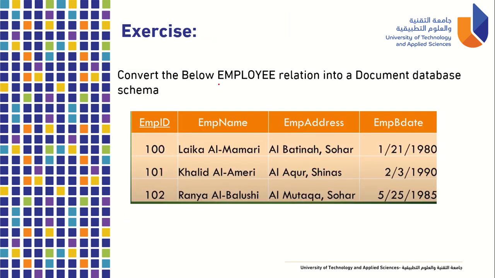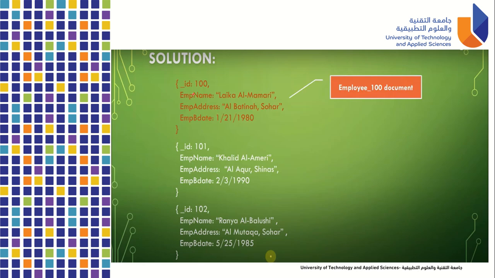In the example, we have again employee, and then the primary key, we have the MID, attributes, we have emp name, emp address, and then the emp date. So in one set of curly brace, we have 1, 2, 3, 4. So let's see. So we have here the emp ID. So just write emp ID here. Okay, so attributes, we have EID, emp name, address, and birth date. So we just use the colon and double quotes for string. But I know for also for the date, you have to use the double quotes. Okay, separated by comma. So one record, one set for the second record, Khalid, and one set for Rania.